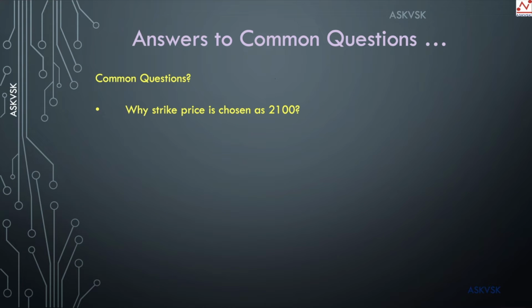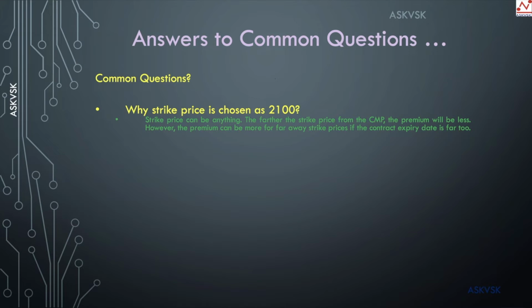Okay, the first question, why is the strike price chosen as rupees 2100? There is no specific rule. You can choose the strike price as 2100 or 2200 or 300, whatever it is. From the current market price you could go either left or right. The token amount that the seller receives from the buyer is higher if the strike price is closer to the current market price.